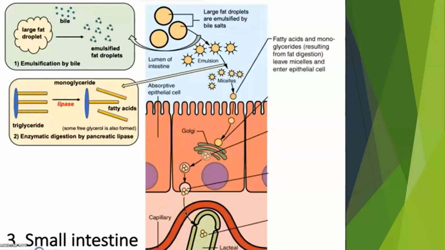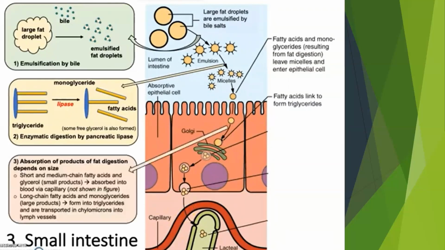So fatty acids and monoglycerides leave the micelles and enter into the epithelial cells here. Okay. So our lumen pushes the bile salt outside and absorbs the fatty acids, monoglycerides, cholesterols, and phospholipids. So the bile salt is pushed out and it cannot be absorbed. Only the fatty acids, cholesterol, and phospholipids can be absorbed by our epithelial cells.